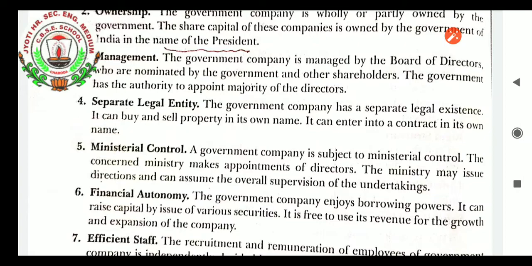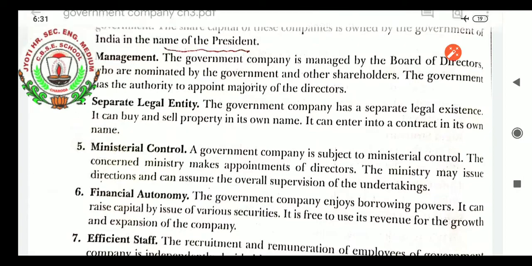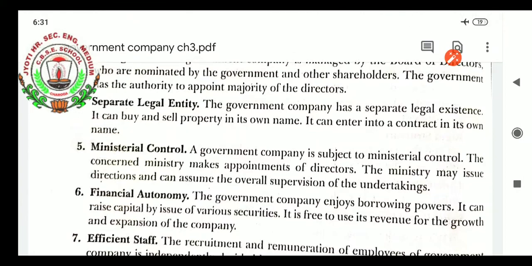Minister control: a government company is subject to minister control, as it is controlled and managed by the government itself. The concerned ministry makes appointments of directors. The ministry may issue directions and can assume the overall supervision of the undertakings.